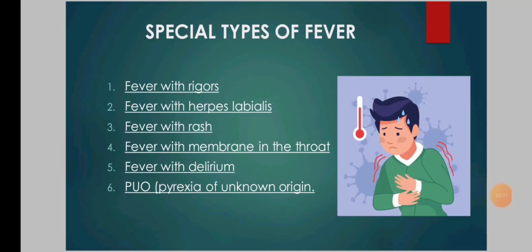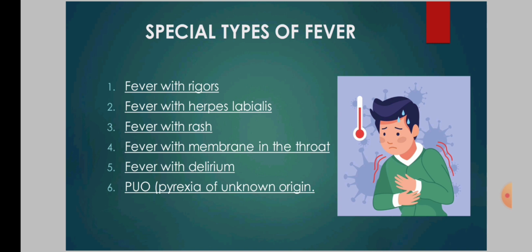Now, moving on to the next slide, we have special types of fever. First one is fever with rigors. This occurs in malaria, kala azar, filariasis, urinary tract infection, etc. Second one is fever with herpes labialis. In this, the elevated body temperature may activate the herpes simplex virus and cause small vesicles around the angle of the mouth. It occurs with pneumonia, malaria, meningitis, and severe streptococcal infection.